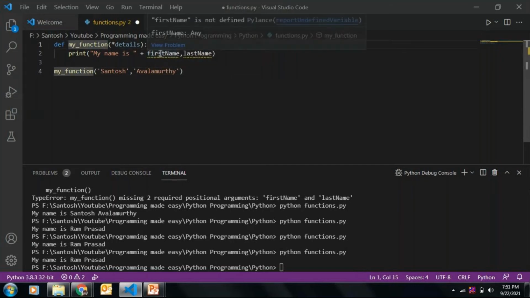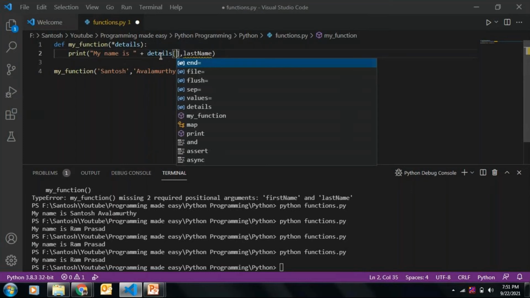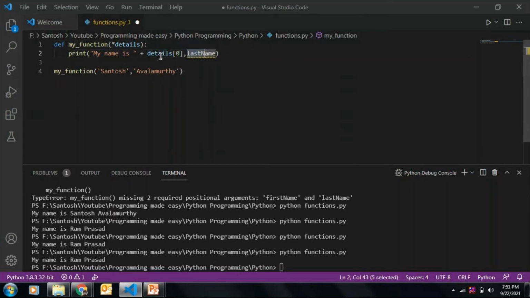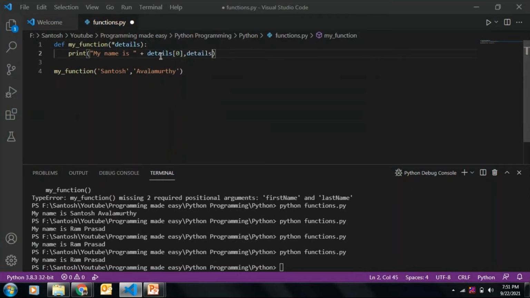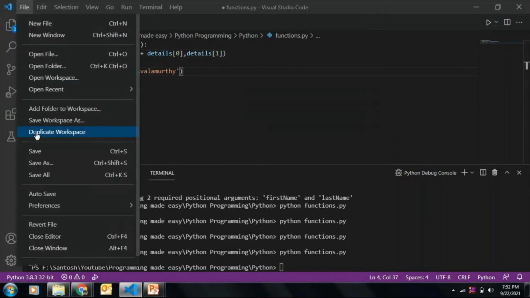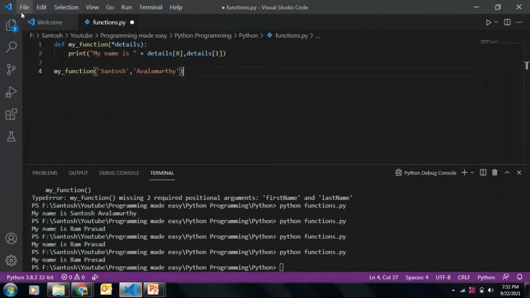So in this case, I don't know the number of arguments, so I can access them using details of 0 and details of 1. This will also work because I don't know how many arguments I'm going to get. So I will just use star and then I will use the index.